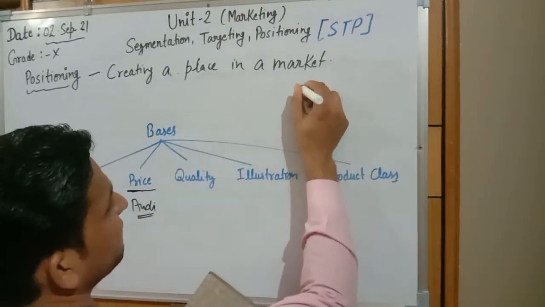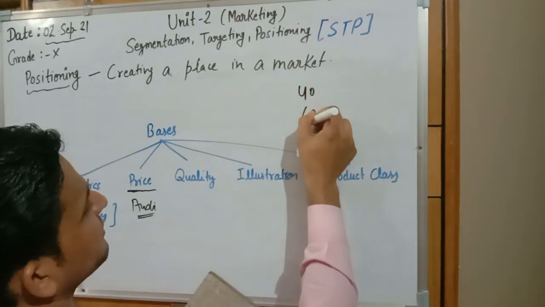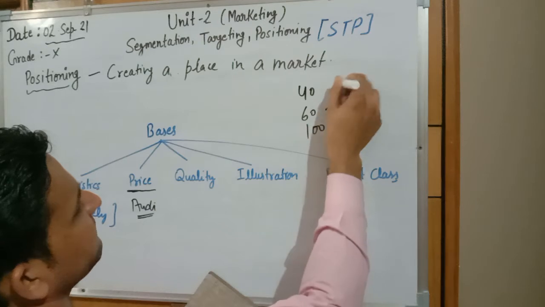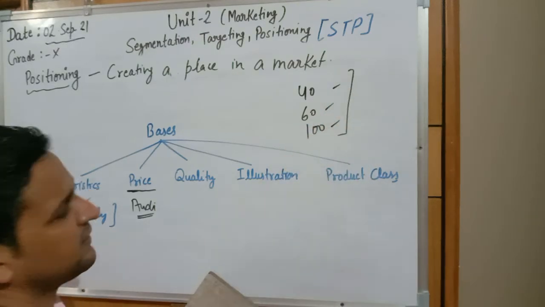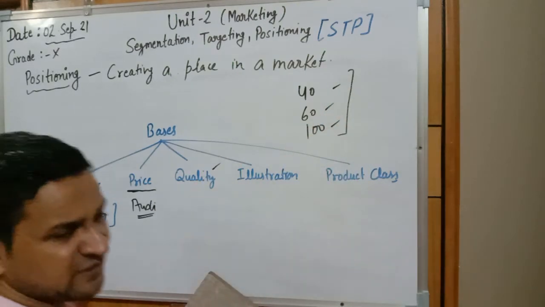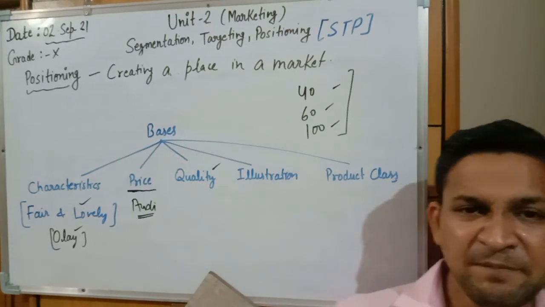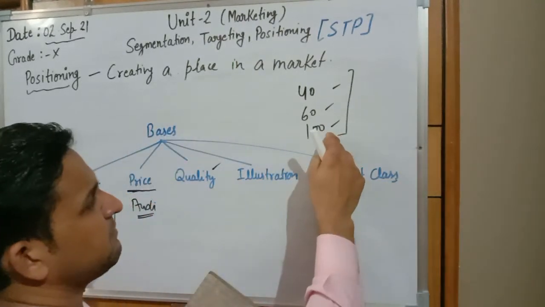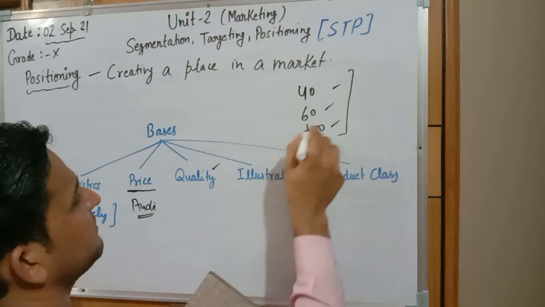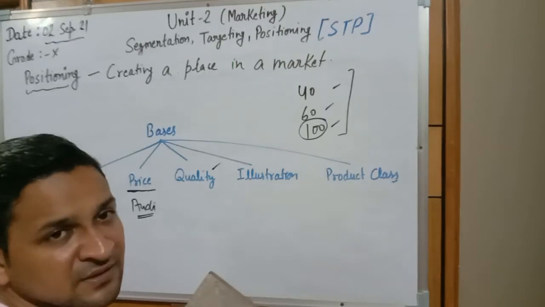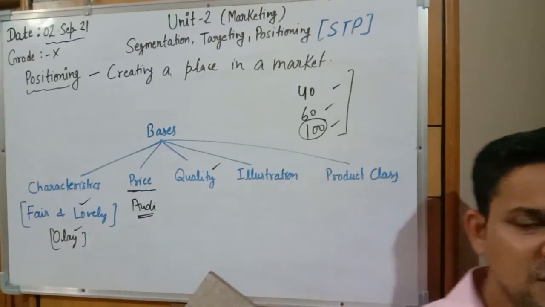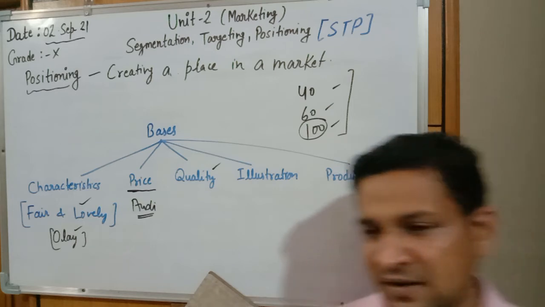The same category item can be 40 rupees, the same can be 60, the same can be 100 rupees, but there is a difference in the quality level. So the third factor is quality. If a person is spending 100 rupees for a similar category product, it means it will definitely be better in quality. So a product can also be classified on the basis of quality level.